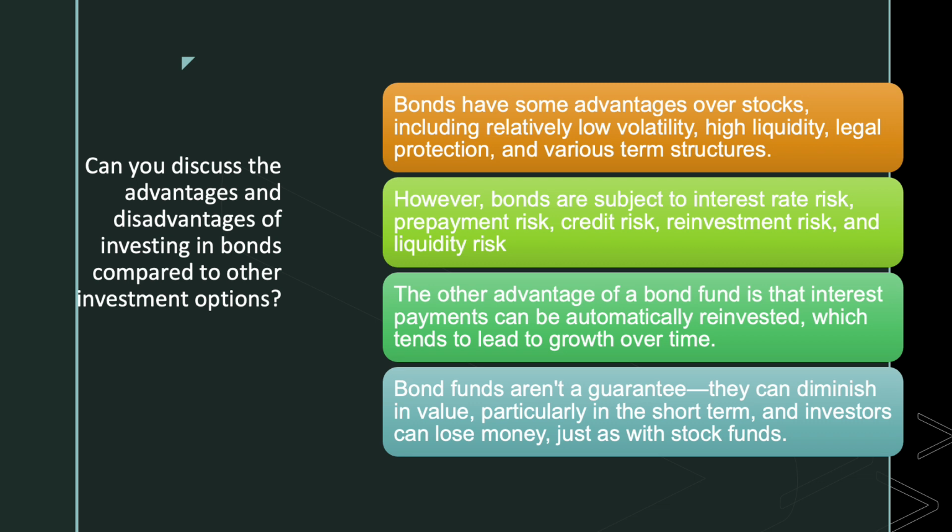Next is, what are the advantages and disadvantages of investing in bonds compared to other investment options? Bonds have some advantages over stocks, including relatively low volatility, high liquidity, legal protection and various term structures. However, bonds are subject to interest rate risk, prepayment risk, credit risk, reinvestment risk and liquidity risk.